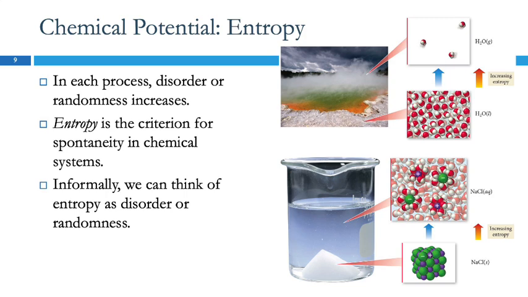You take a deck of cards and you toss them up in the air. Do they land in a nice pile? No, they spread out in a big mess, right? Entropy increased. The leaves on the trees are ordered, right? Depending on the species of plant, they have leaves that are opposite each other or staggered, or there are all these different differences, but there's order. When the leaves fall to the ground, do they land in a nice ordered manner? No, they blow all over the place, right? Entropy is increasing. So that's the informal way of thinking of entropy.